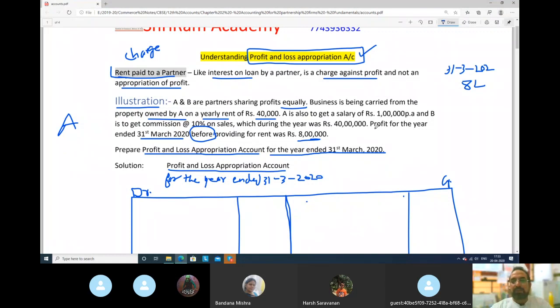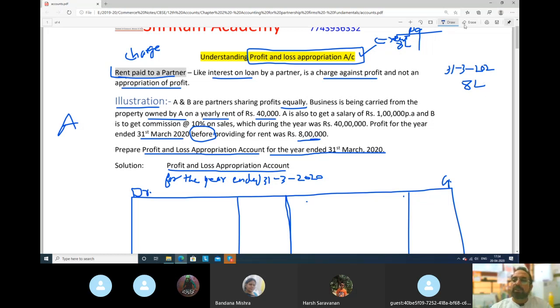And what has happened? Our profit and loss account profit is 8 lakh rupees. If you remember, I had explained that day. 8 lakh is showing as profit, but we forgot to deduct something. Rent we have not deducted. Rent is 40,000 rupees.